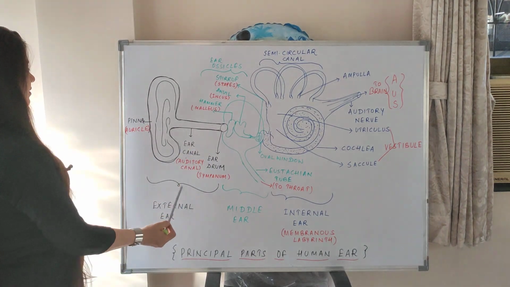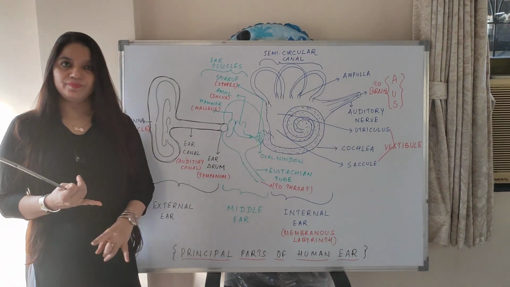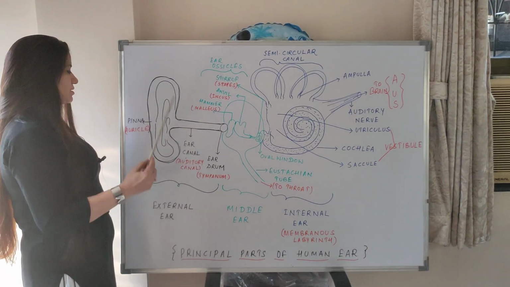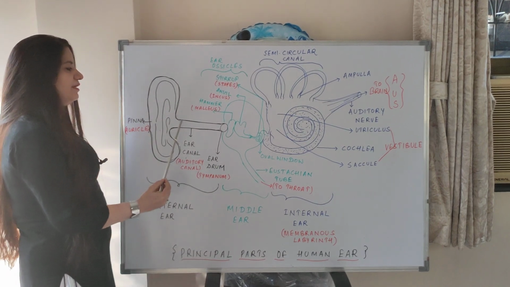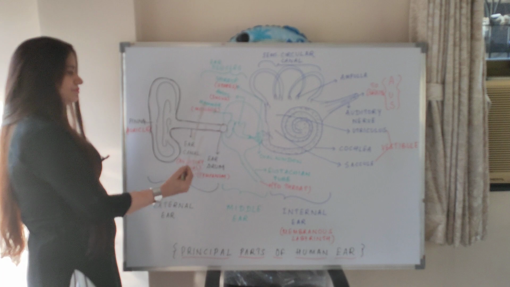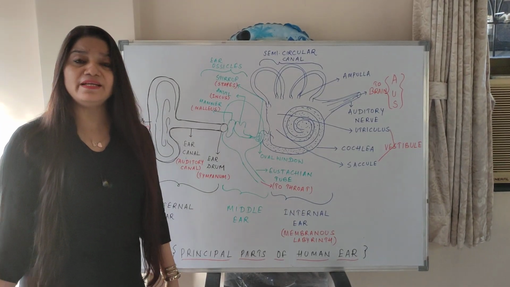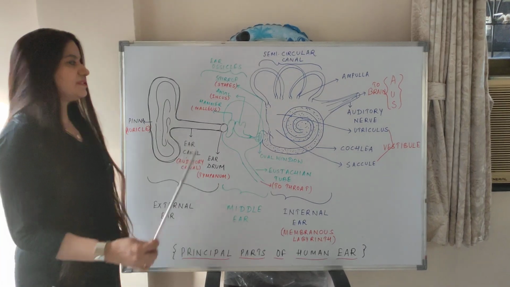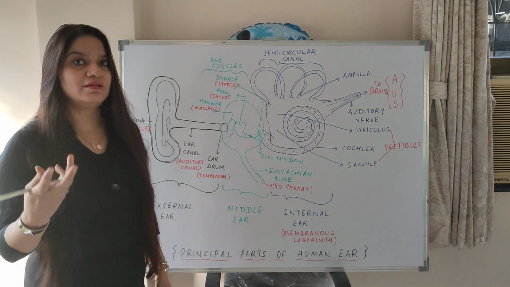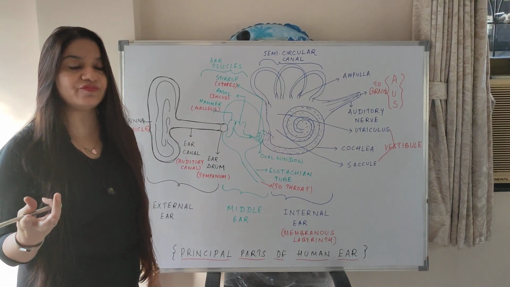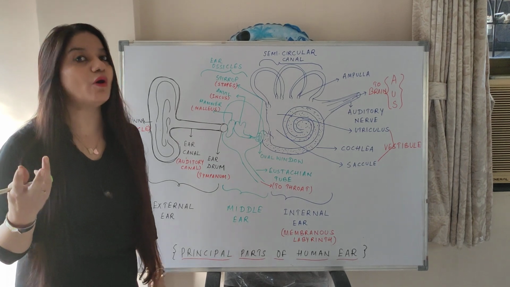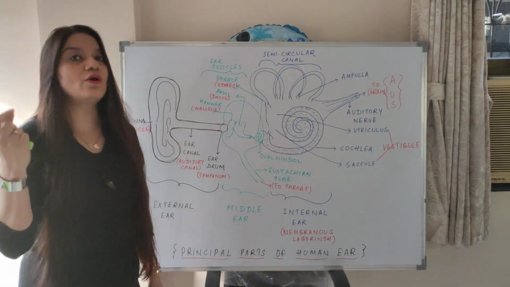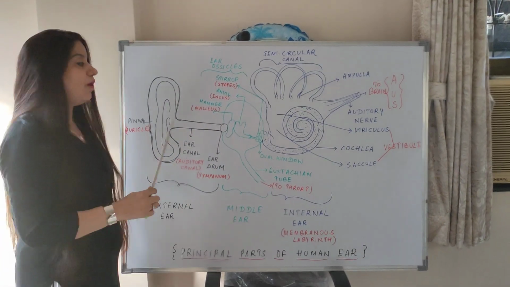So the external ear contains three basic parts: the pinna, which is this part, the ear canal and the eardrum. Pinna. What is the technical name for ear pinna? It is auricle. Why is it known as auricle? Because it has the shape of the upper chamber of the heart. You must be knowing the name of the upper chamber of the heart is atrium or auricle. So the pinna is also known as auricle. You have to memorize the word auricle.